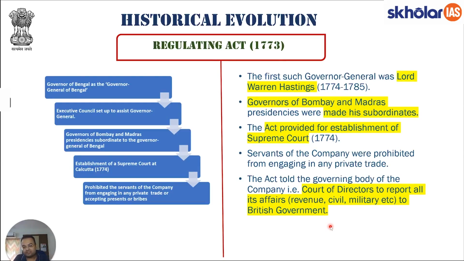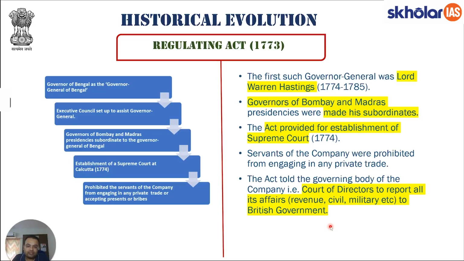So, what all things do we see happening in Regulating Act? The first thing that happened was now the Governor General of Bengal is the highest authority. That is, the Governor of Bengal has been made into Governor General of Bengal. Governor of Bombay and Governor of Madras would need to report to Governor General of Bengal. We have also studied that Lord Warren Hastings was the first Governor General of Bengal, a very important point. We also studied that it was this act which provided for establishment of Supreme Court in 1774. The reason was because they wanted to establish a justice delivery system.